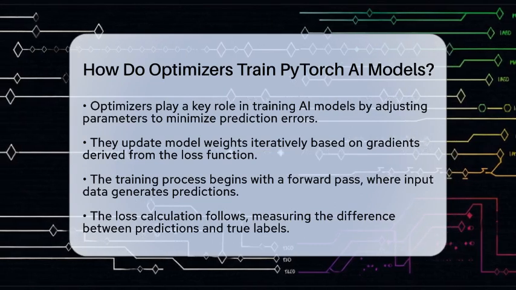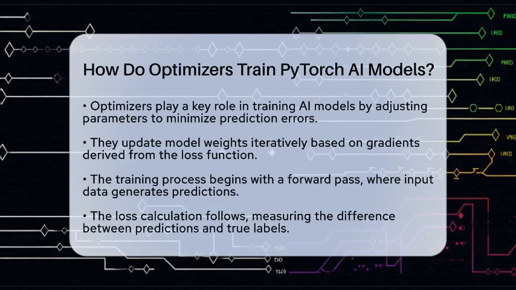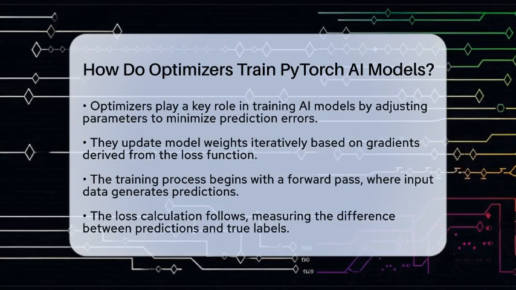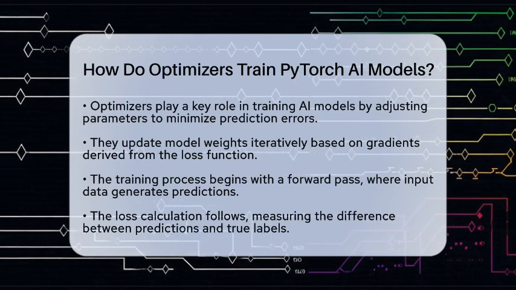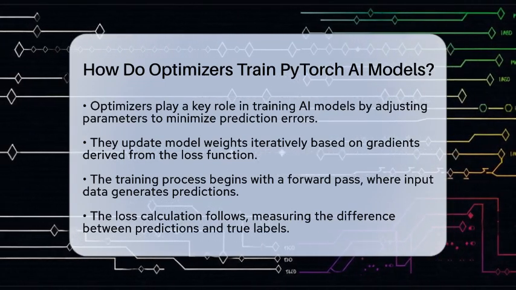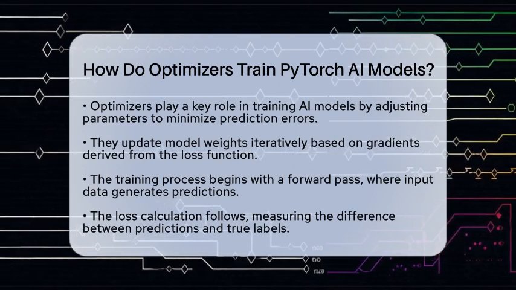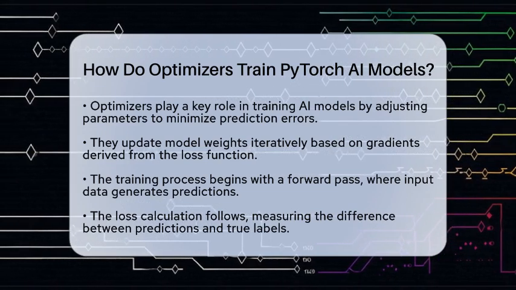Optimizers are essential algorithms that adjust the parameters of an artificial intelligence model to minimize the error between the model's predictions and the actual data during training. They work by iteratively updating the model's weights based on the gradients calculated from the loss function, which measures prediction error. The training process with optimizers follows a series of steps.